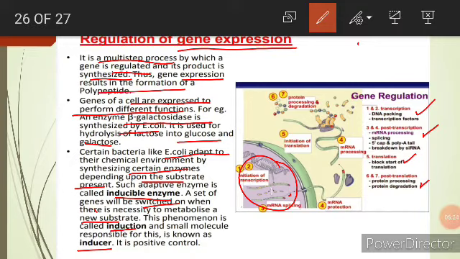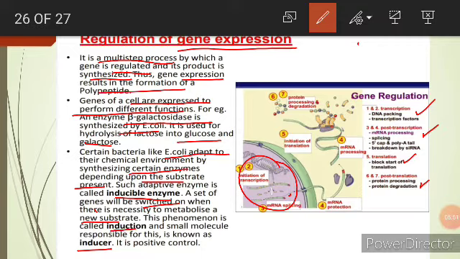This pre-mRNA will not go outside the nucleus, and then again the protein synthesis can be regulated. So in this way we can regulate it at the post-transcriptional level. If transcription is done and pre-mRNA synthesis takes place, but the processing is not going to take place, then it can be regulated in that way.